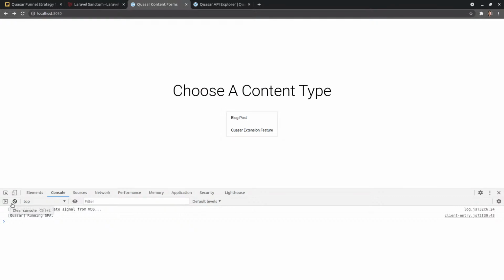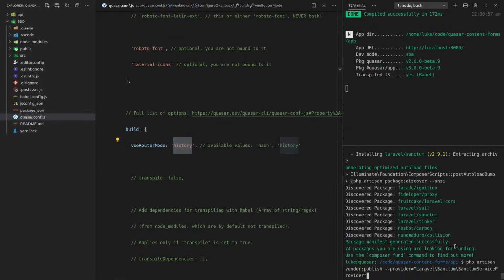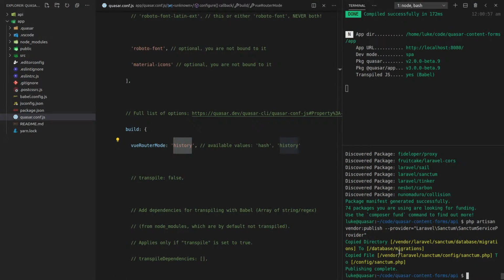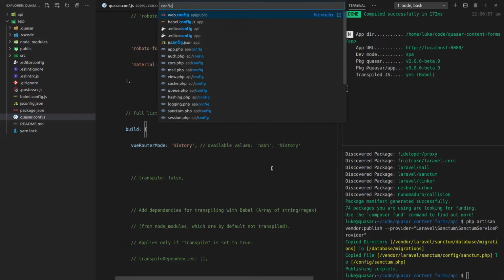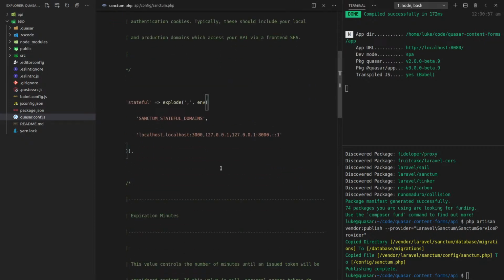And what else? So next I probably want to set up Laravel Sanctum properly. So let's come in here. And now we're jumping into Laravel land, to API land. And what that's going to do is publish our config file. So if we now jump into config, not config, sanctum.php, we've got the Laravel Sanctum config, and I think I can leave that as is. Oh, we want to make sure one of the stateful domains is this domain here. Actually, we might use the 127.0.0.1 version of that. So let's change this to 80 like that. And that should make that work.